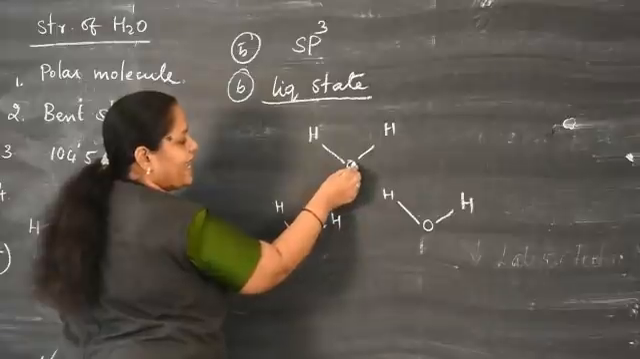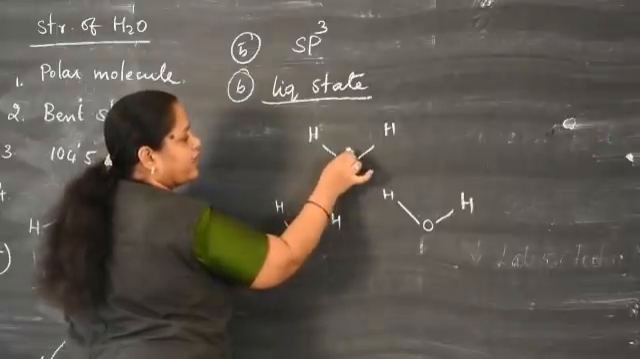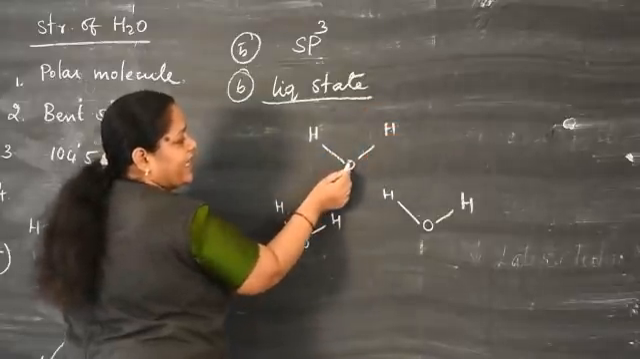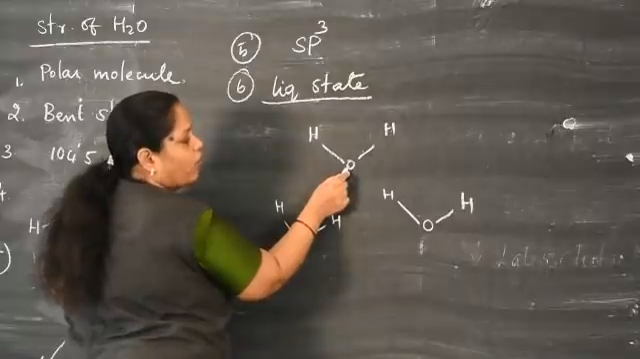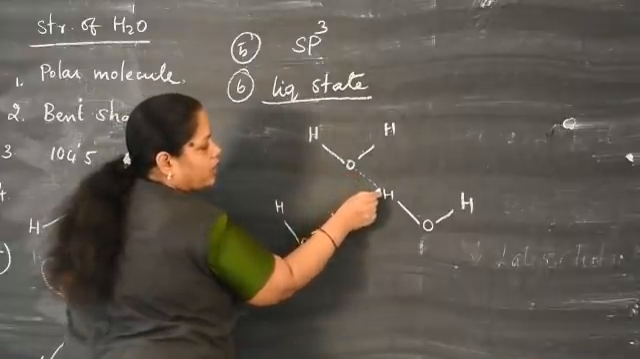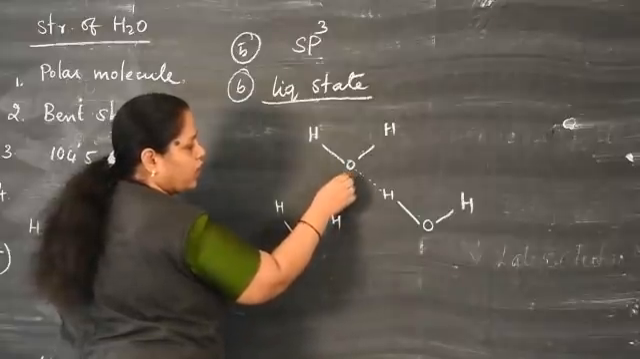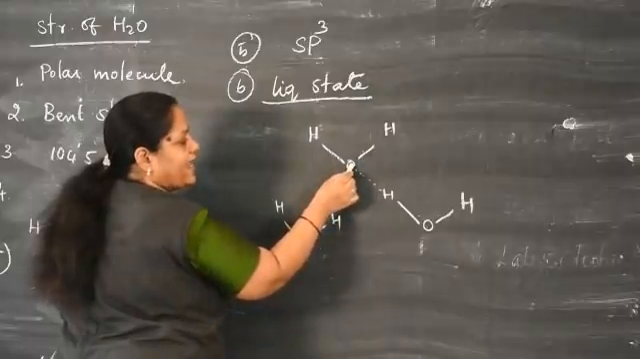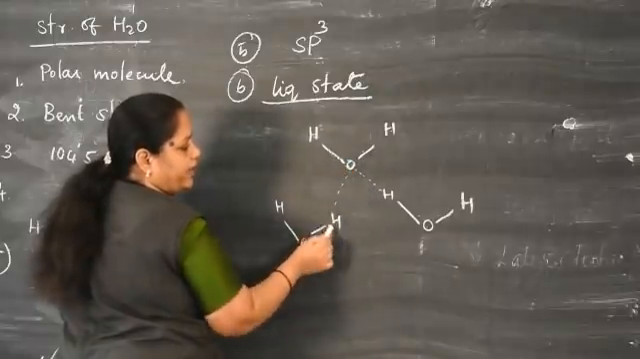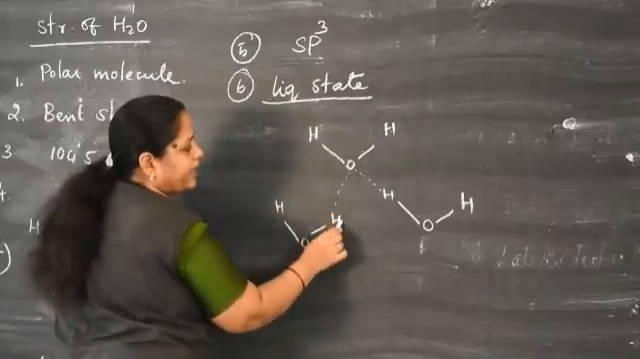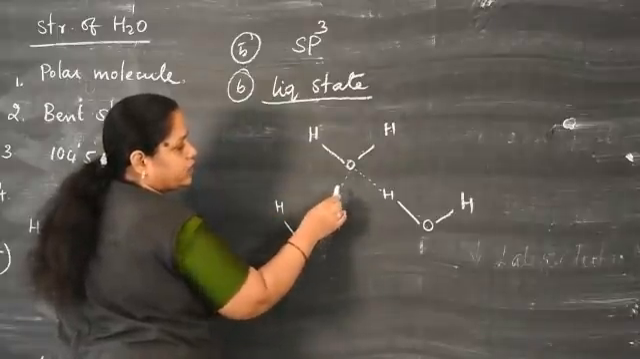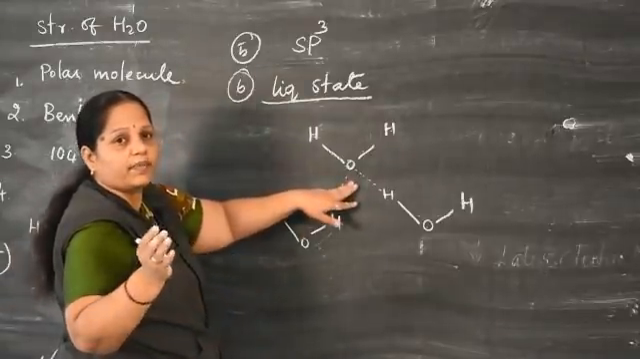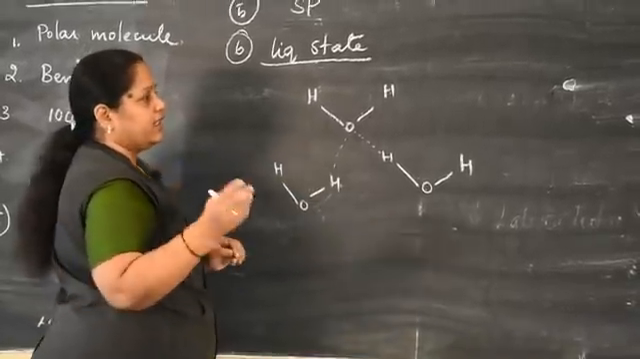Here, the highly electronegative atom is covalently bonded with two hydrogen atoms to form a water molecule. This highly electronegative atom forms a hydrogen bond. How many hydrogen bonds? Two hydrogen bonds with two water molecules. So, the highly electronegative atom forms a hydrogen bond with another molecule of water. This is called intermolecular hydrogen bonding. We will discuss this topic later at the end of this lesson.